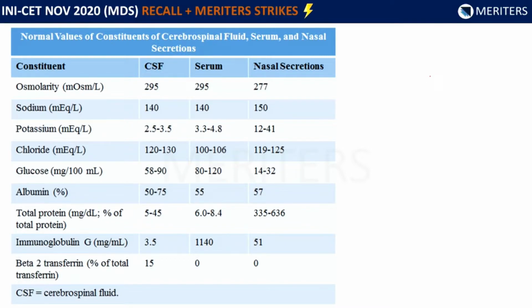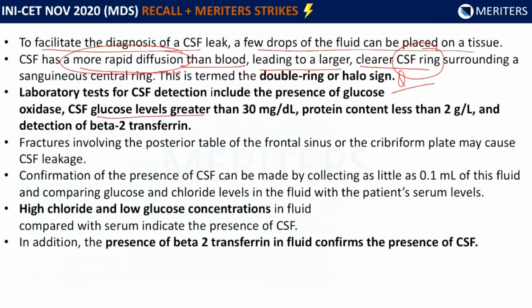Now this is itself a question, halo sign, double ring sign. So this is due to the more rapid diffusion of CSF than blood, and it forms a ring. Now, laboratory tests for CSF detection, they include the presence of glucose oxidase, CSF glucose levels larger than 30 mg per dl, protein content less than 2 gram per liter, and detection of beta-2 transferrin. Now, this was our option, beta-2 transferrin. Fractures involving the posterior table of the frontal sinus or the cribriform plate may cause the CSF leakage.